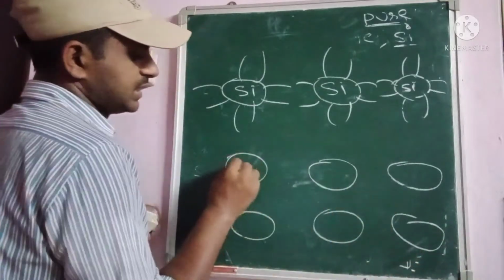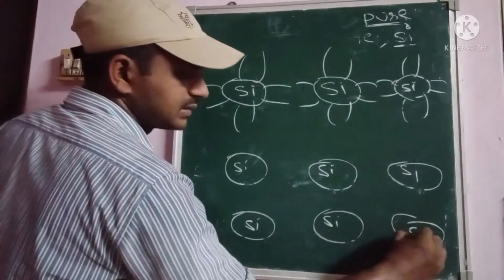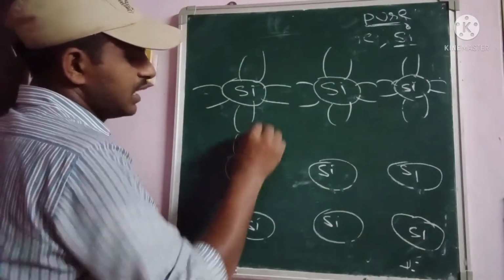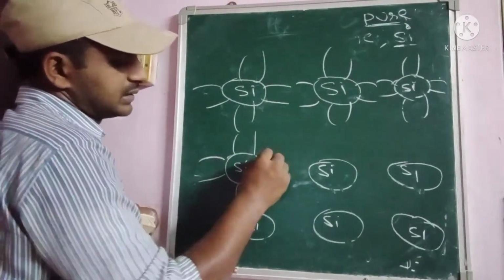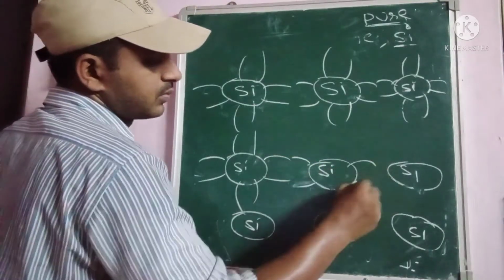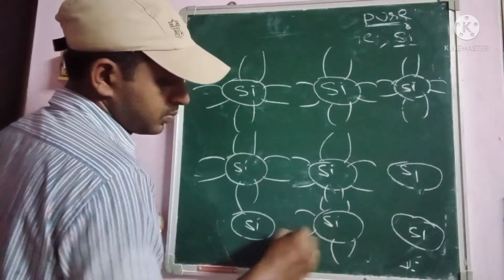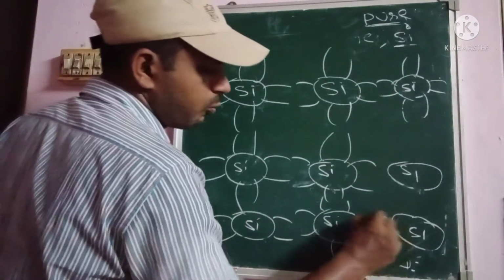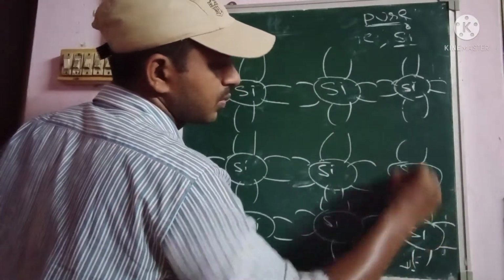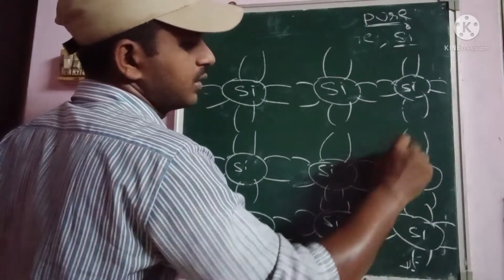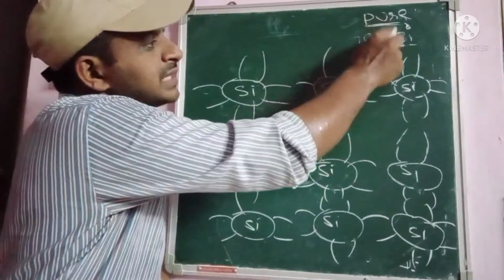We have to take it like this, Si, Si, okay. This may contain bonds from one silicon material to another silicon material, like this. Bonding from one to another, like this, okay. Like this bonding, okay.